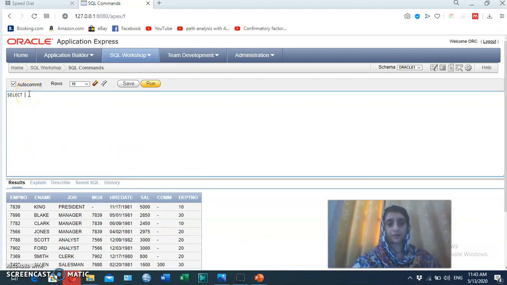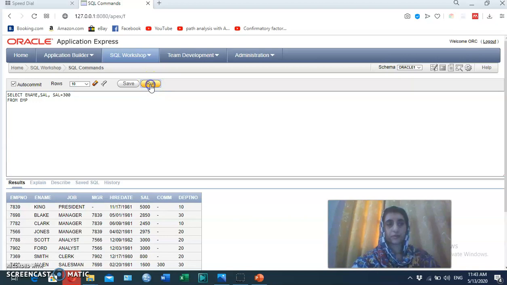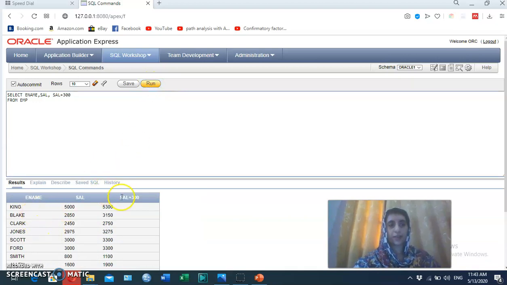SELECT ename, salary, and salary with an increment of 300 rupees. Here we use the SELECT keyword on a separate line and the FROM keyword on a separate line to increase the readability. We have found this salary and we use the column.